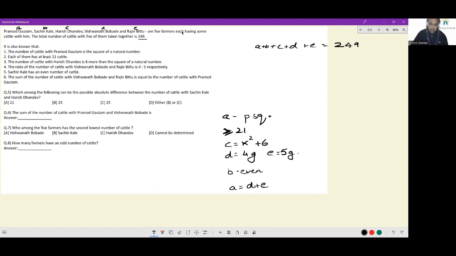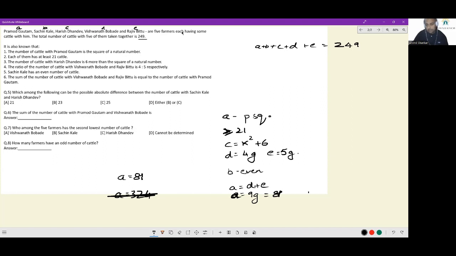Now see, A is equal to D plus E, and D and E we know in terms of the same variable. So A is equal to 9G. So the number of cattle with Pramod Gautam has to be a multiple of 9 and also has to be a perfect square. The smallest possible case would be when A is equal to 81, and this is possible. Because A has to be a multiple of 9 and also a perfect square, the next possible value of A is 324. And hopefully you can see, because the total number of cattle is only 249, this is an impossible case, which means the only possibility for A is 81.